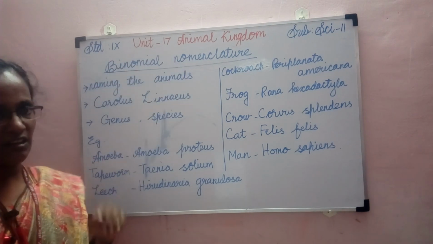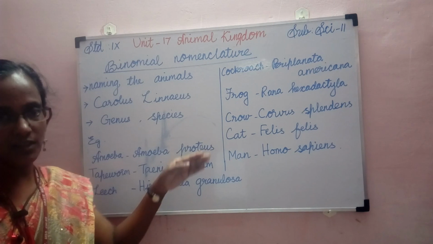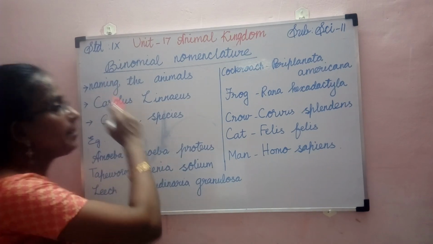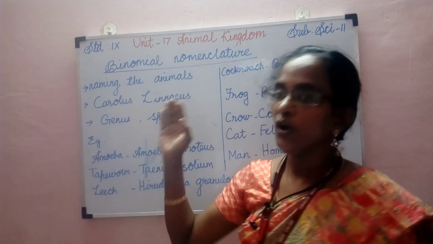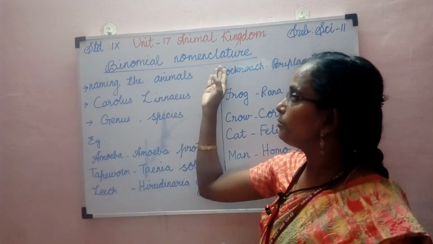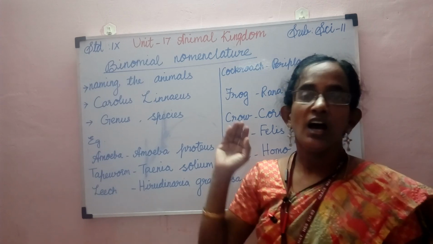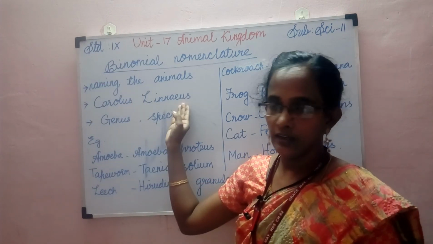Binomial nomenclature. It is nothing but naming the animals with two names. Bi means two, nom means name. So naming the animals with two names is called binomial nomenclature, and this method was introduced by Carolus Linnaeus.